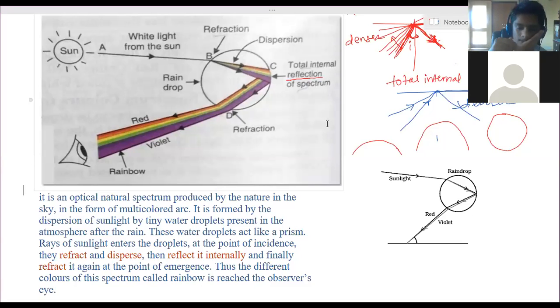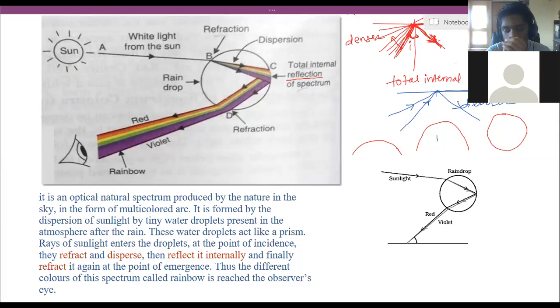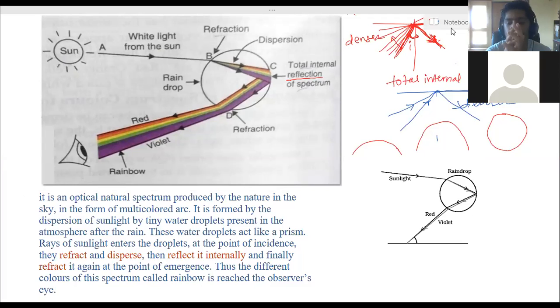Ma'am, the bending of light when it travels from one medium to another. It is the bending of the light ray when it travels from one transparent medium to another transparent medium having different optical densities. Now, through the air also the same phenomenon can be seen. We know that the density of the atmosphere is not constant everywhere. It keeps on changing.